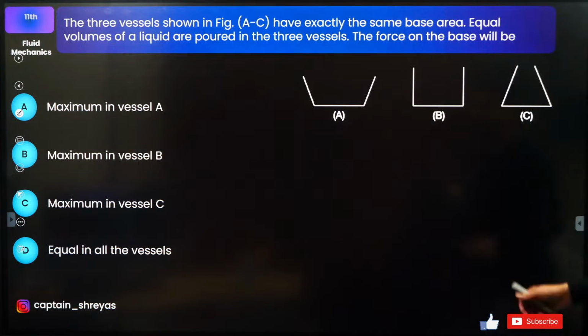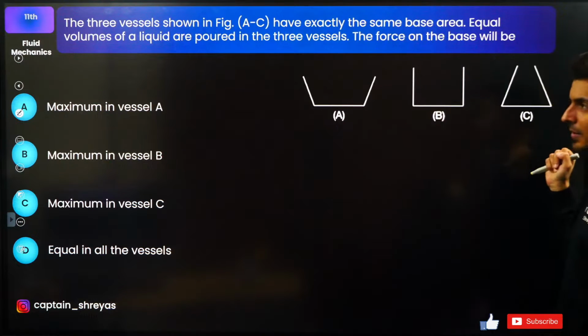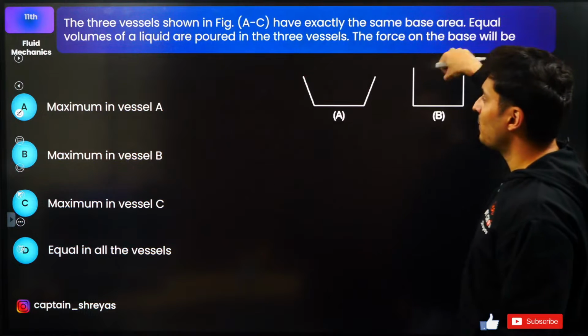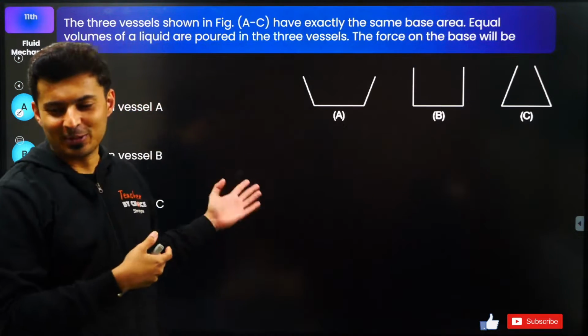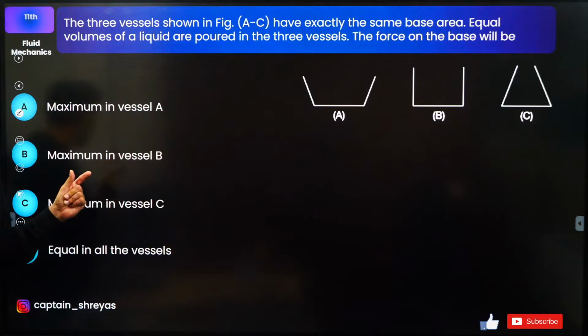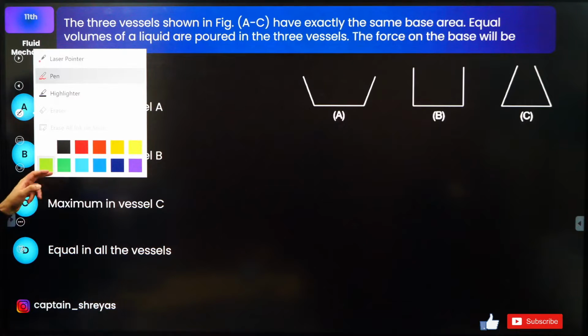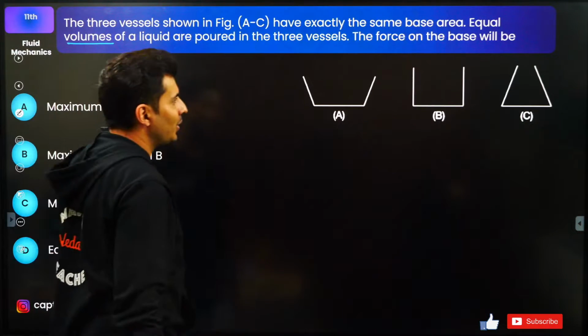Three vessels shown have the same base area. This area at the base is the same. And it is mentioned equal volumes of liquid are poured in it. The force on the base will be more or less in which of the following? Beautiful question. Equal, says Renuga. I doubt it. That is not the correct answer. It has equal volume. That is very, very important.